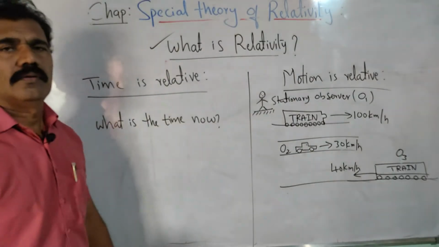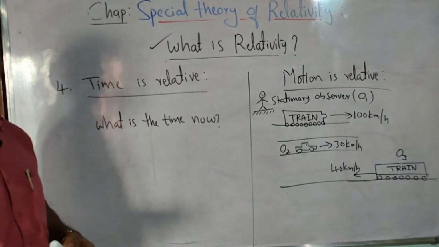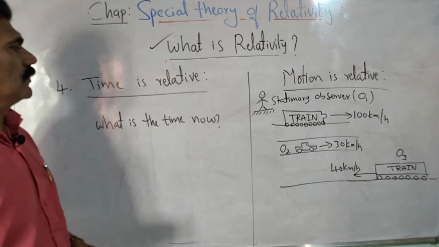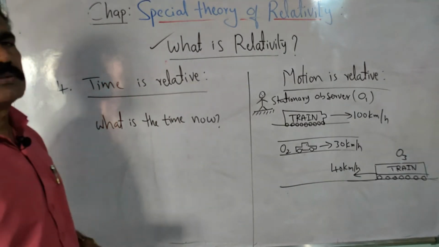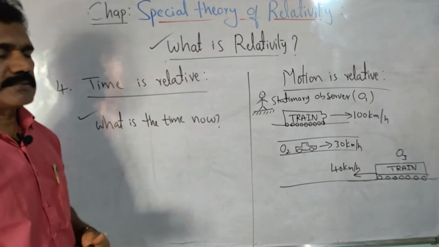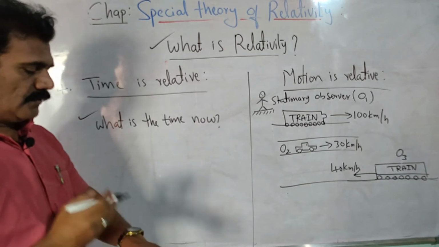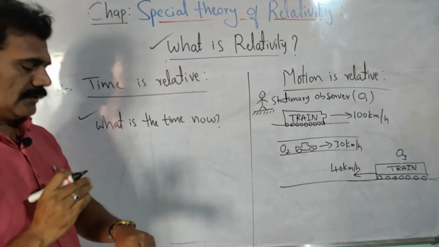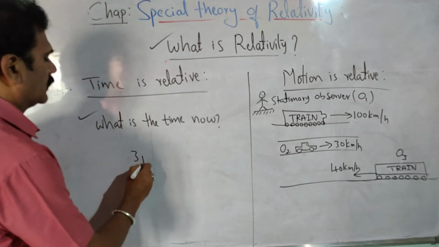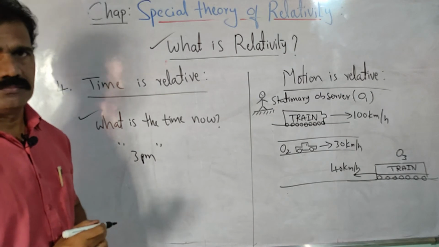Clear? Now look at the next example, that is time. Even time is relative. So how do you say time is relative? The question is, what is the time now? Consider this simple question. Automatically you will say with respect to your watch, whatever time it is showing, let us say 3 p.m. You will say 3 p.m. is the time now.